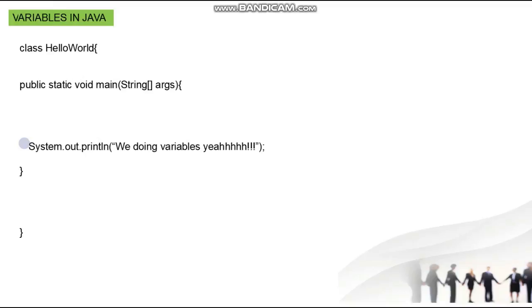Okay, in order to declare a variable in Java, you have to know all the keywords. If you don't know the keywords in Java, check out my next video, where we're going to describe fully variables and data types. Okay, the first step is to declare a data type.